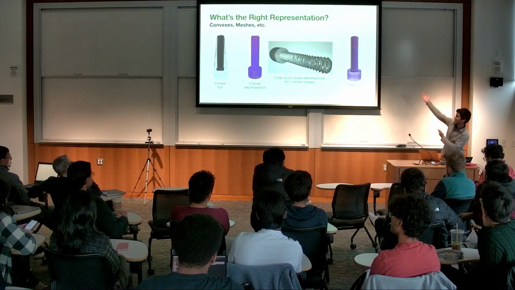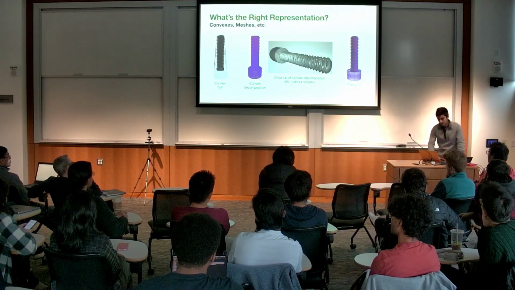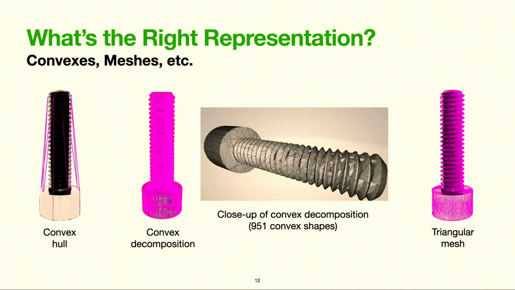So this is actually what's the right representation. When we started on this problem, we evaluated several geometric representations that could be used for highly detailed objects like you see here. For example, for a bolt, a convex hull clearly doesn't accurately describe its geometry. And convex decompositions with a large number of convex shapes might appear at first to faithfully describe geometry, but close-up inspection, even with state-of-the-art algorithms, reveals spatial artifacts. And even for perfect decompositions, collision checks can be expensive, and undesirable contact normals can be generated.